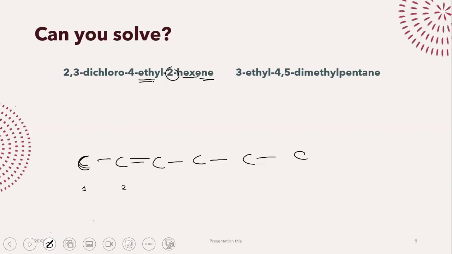So we have to make an ethyl group, but we have to make it on carbon atom number 4. If you have chosen to count from the left side, please stick to the left side for the rest of the molecule. So 3, 4. That means I need to put an ethyl group on carbon atom number 4. So an ethyl group will simply be C2H5.